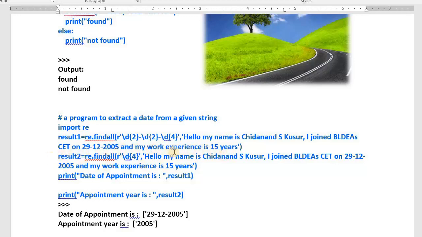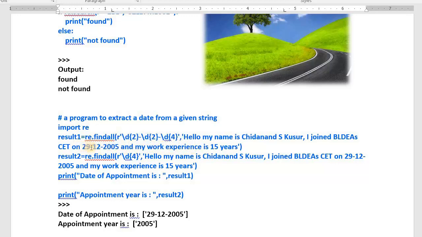I want to extract only the date from this string, 29/12/2005. Sometimes I want to extract only the year. Then how shall I extract only the year or the date? Then I need to write the regular expression. See here, in order to extract the date, I have written one regular expression. And then how do you identify whether the date is there or not in this string?